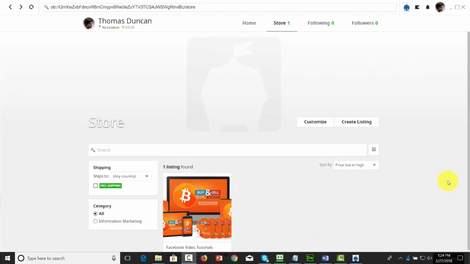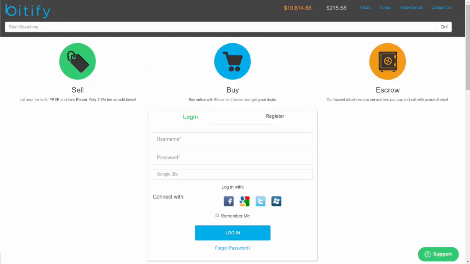Now, as is the case with any software running on your PC, you will want to be careful with anything that you're doing on OpenBazaar. You want to be careful about what accounts you're going to have connected. And you'll want to verify that this really works for you if you want to use it to sell your digital products. As with everything, it will depend on who your customer is.